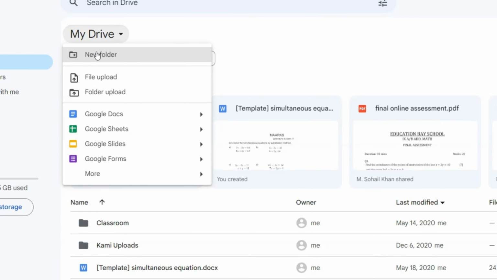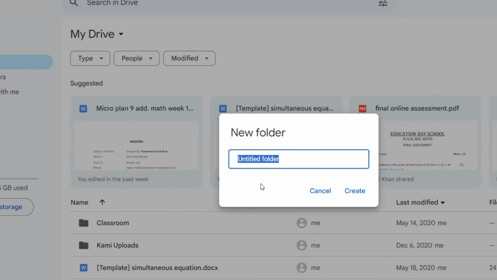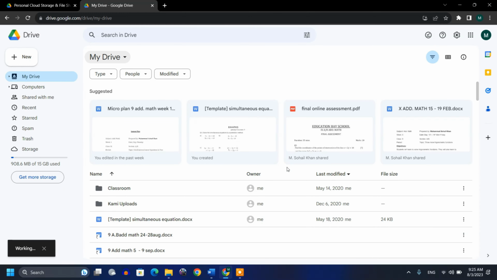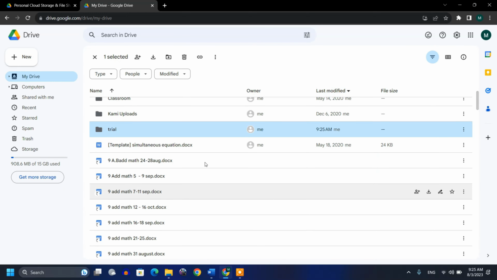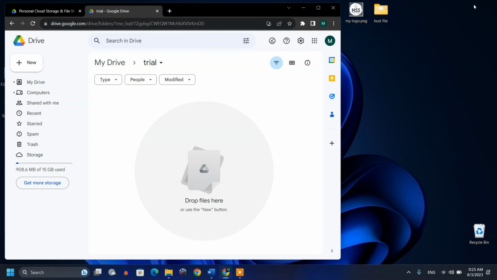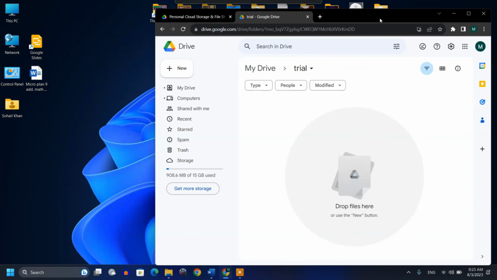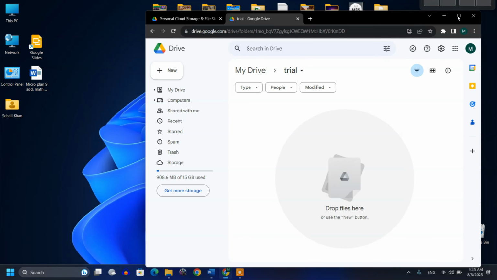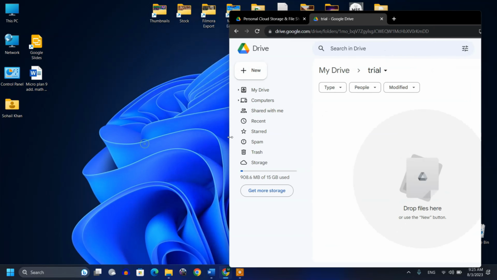You can click My Drive and then click on New folder, and then for example I just make a folder of trial. So you see there is a folder with the name trial. Now I can put any of my data here. So let's click this minimize button. This shrinks your window and you can adjust it also.